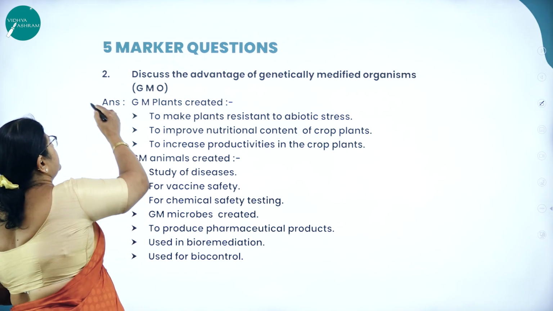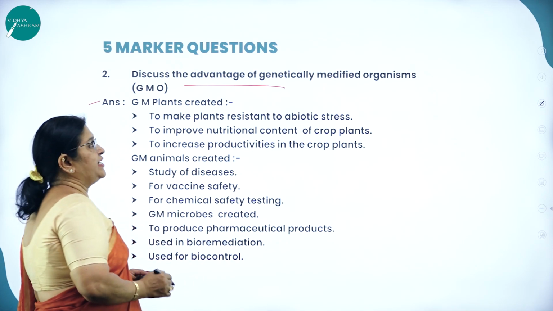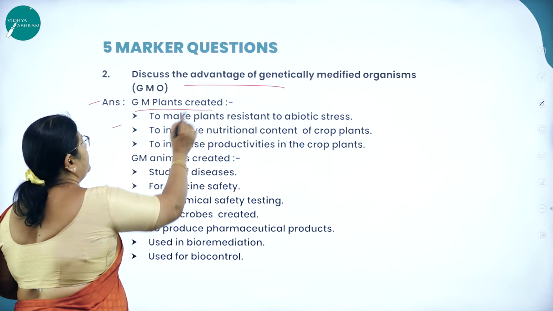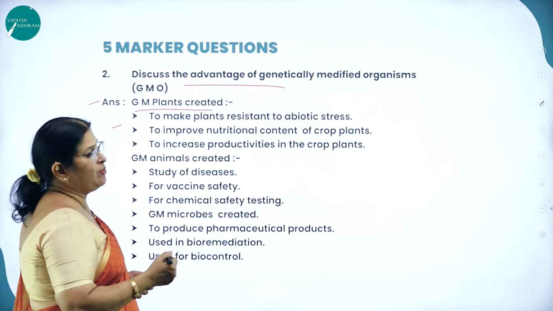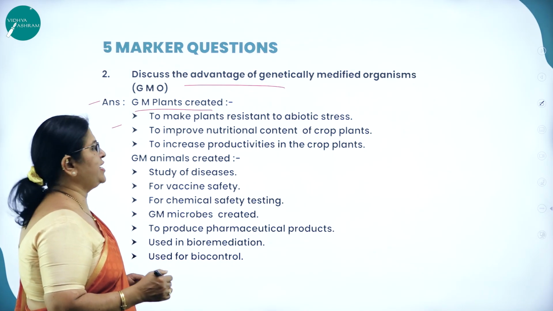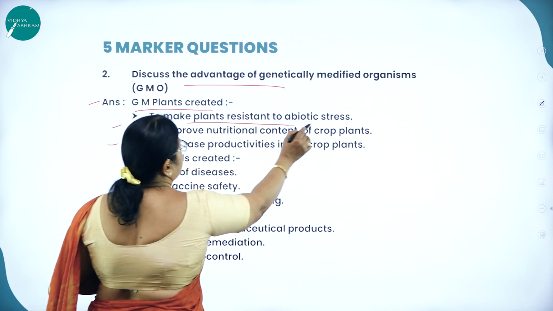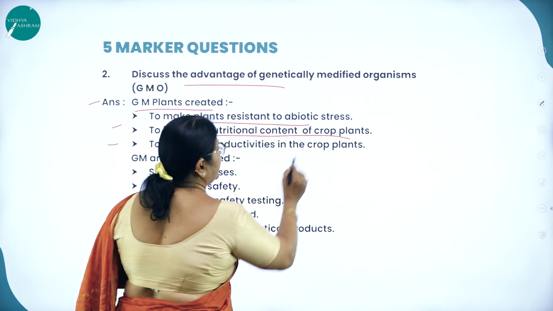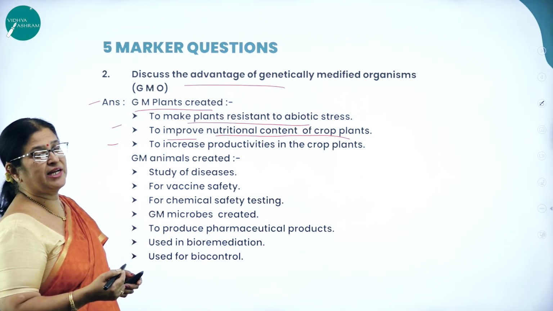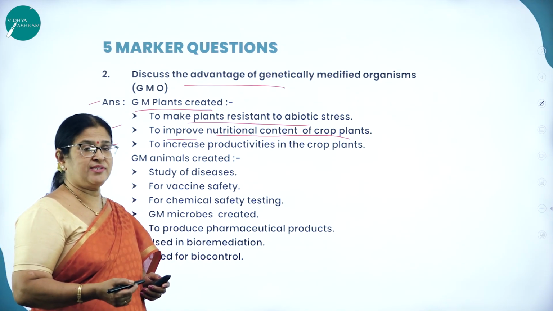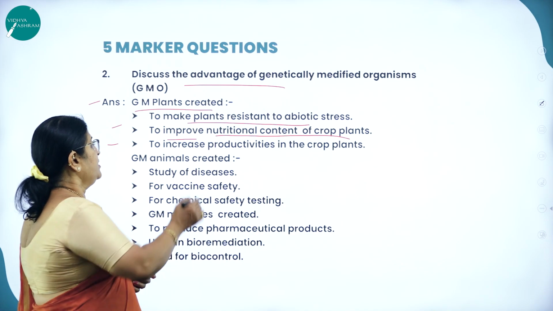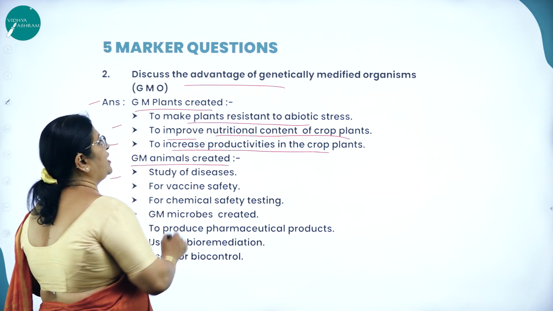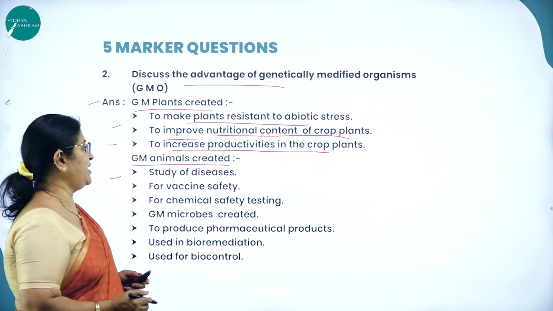Next, second question: discuss the advantages of genetically modified organisms. GM plants, what is the advantage of genetically modified plants that are created? To make plants resistant to abiotic stress, to improve nutritional content of crop plants. For example, genetically modified golden rice is enriched with vitamin A, then increase productivity in the crop plants. What will be the advantage of genetically modified animals?